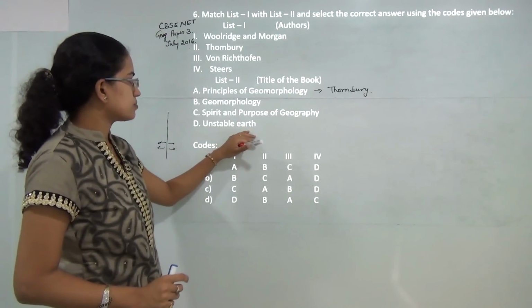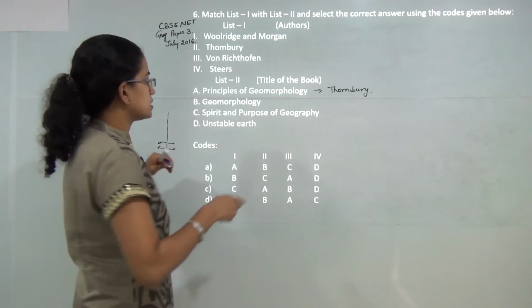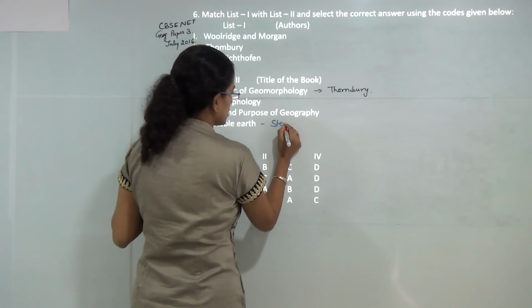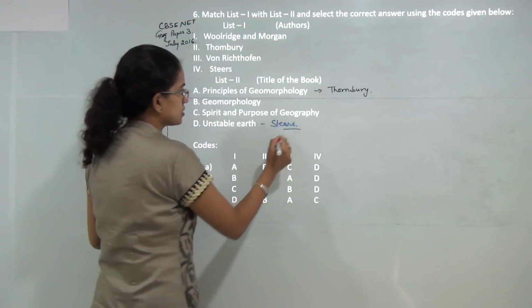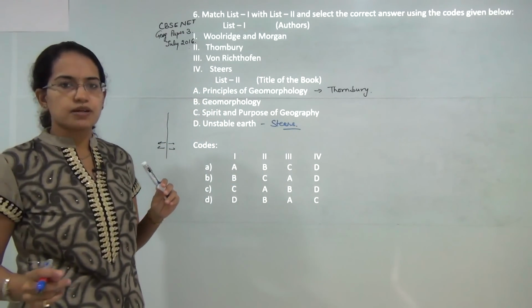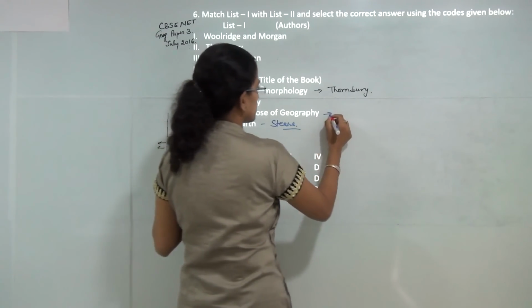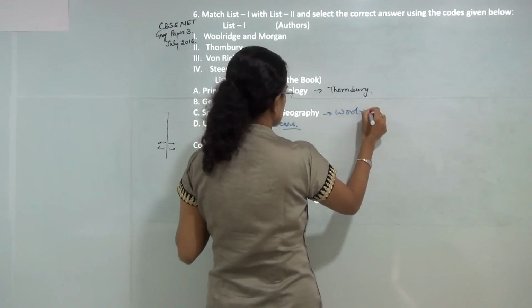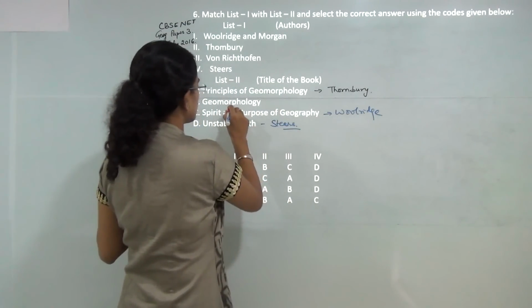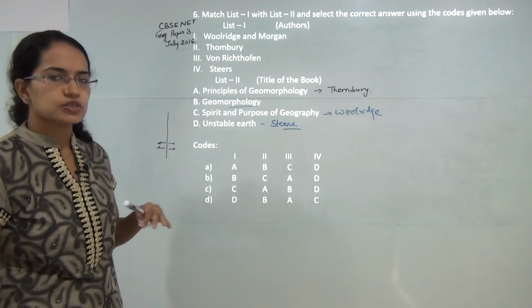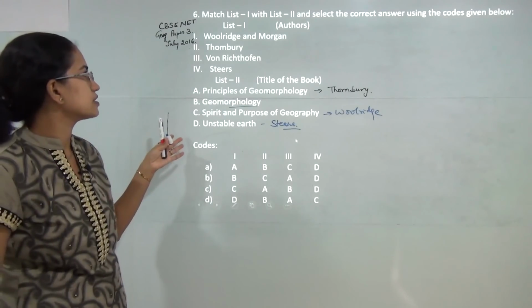Then you have the concept of the unstable earth by Steers. So Steers gave the book on the unstable earth. Then you have The Spirit and Purpose of Geography by Wooldridge and Morgan. And finally, Richthofen gave the book on geomorphology. So this is based on our kind of rote concept.